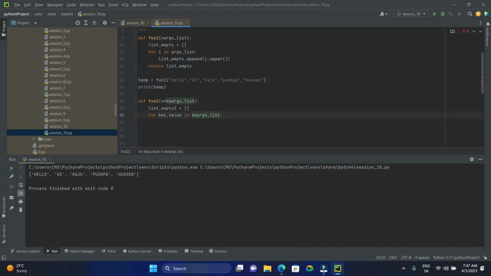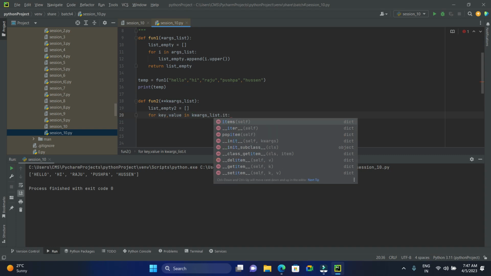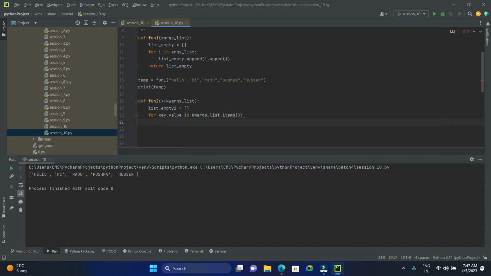For this you'll go with key and value. That's good. As of now we are looking good. So next, once it is done, I must return my list, right? What is that list? This one. I must return that.